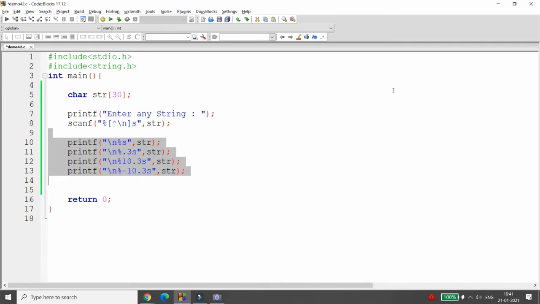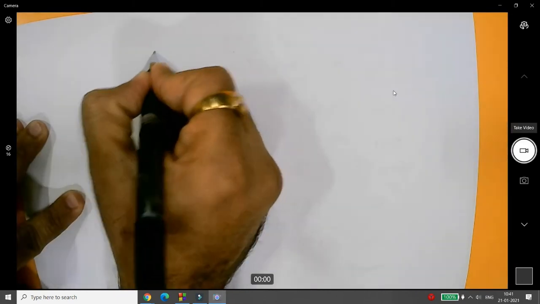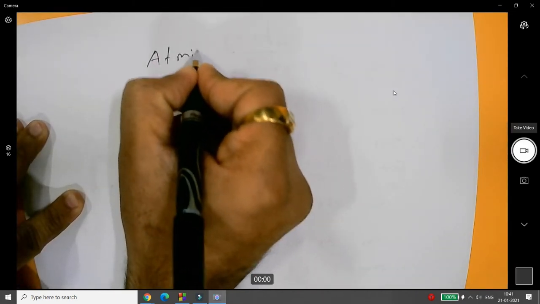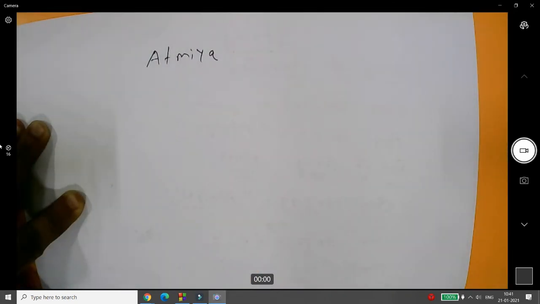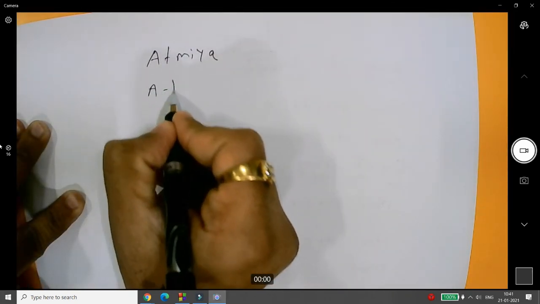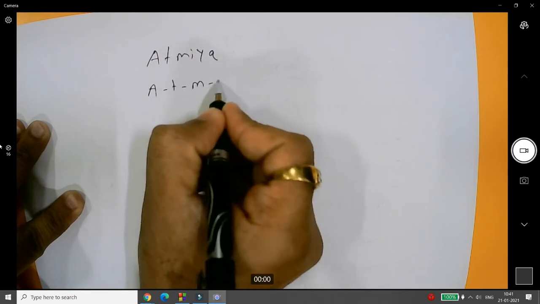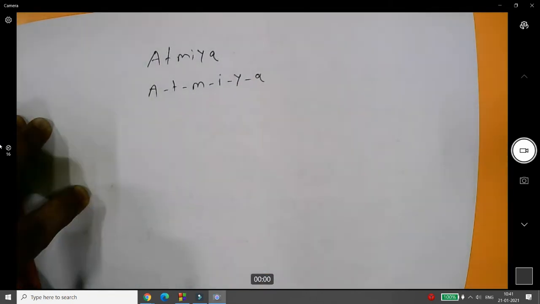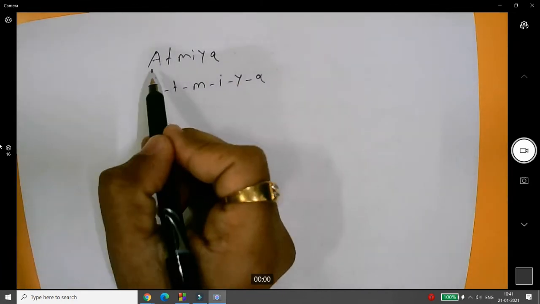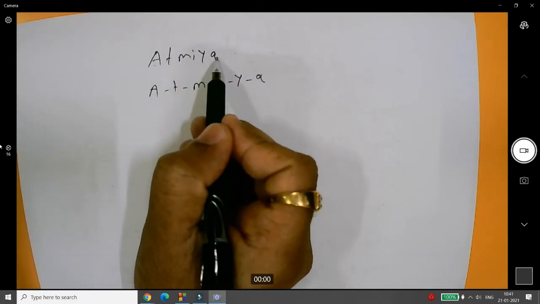For example, let me show you the same thing on the paper. What I want to do is, if the user enters the string ATMIYA, then I want the output like this. The output should be what? A dash T dash M dash I dash Y dash A. Right? It means I just want to retrieve each and every character.